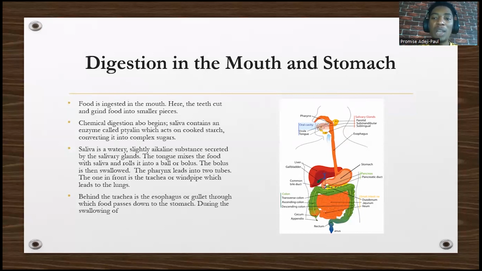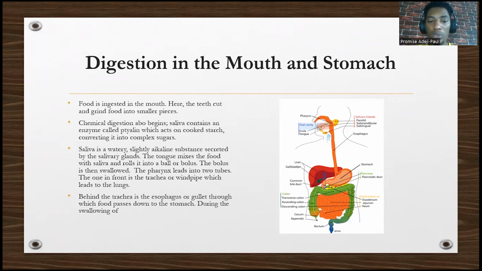Complex sugar. It helps in the partial hydrolysis of starch to maltose. So saliva is a watery, slightly alkaline substance that's secreted by salivary glands. We have some salivary glands around our mouth. We have the mandibular gland, the parotid gland, and the sublingual gland. These are things that are not really important. Just know that we have glands that produce saliva.